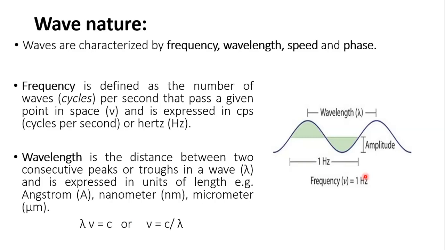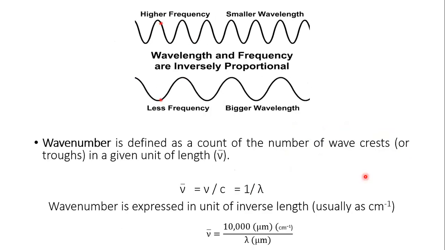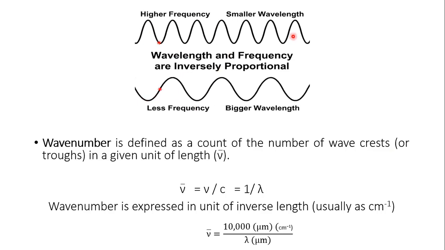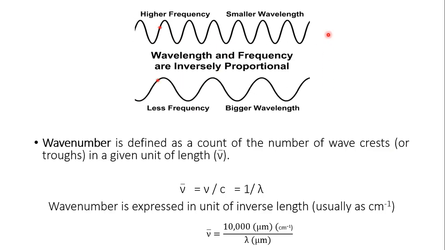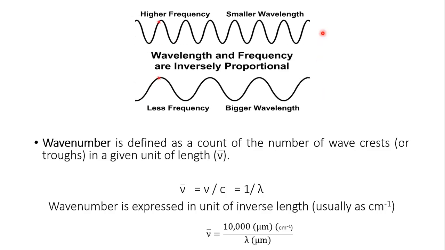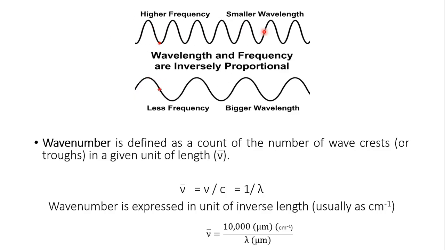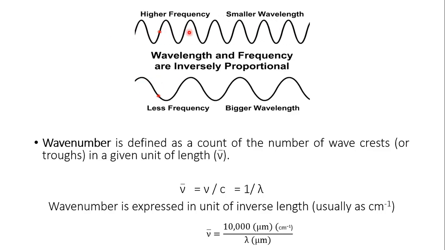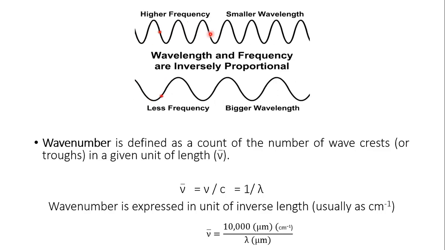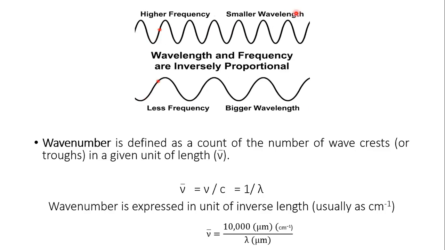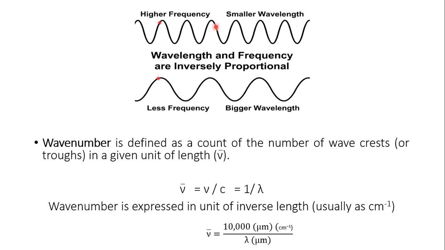So to get a better understanding of this idea, let's see one example. In this picture, we have represented two different types of waves that are propagating. Upper wave has a smaller wavelength, that means it has a smaller distance between the two peaks, and it has a higher frequency.